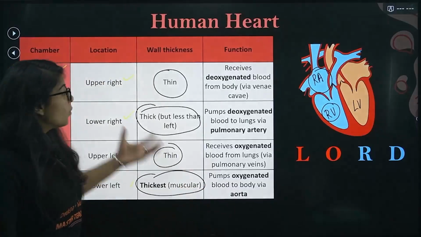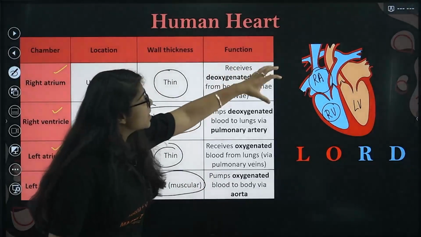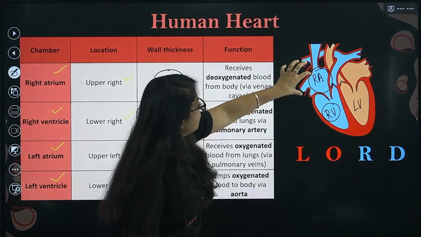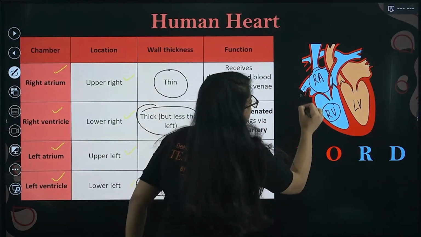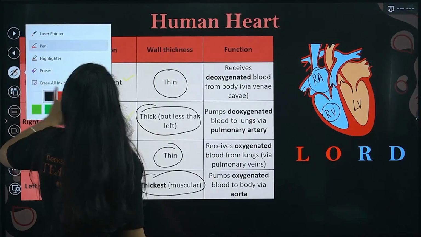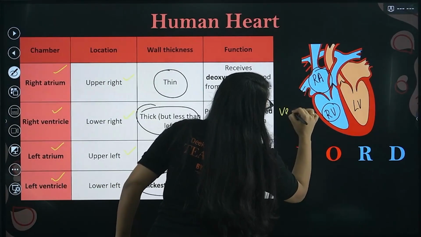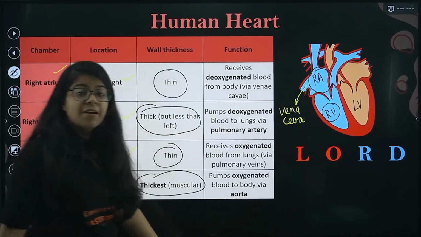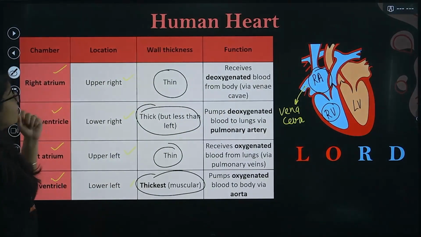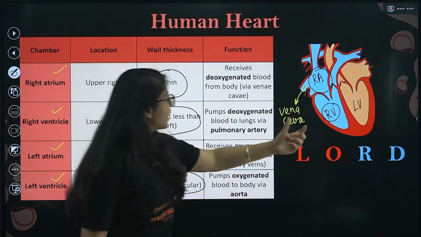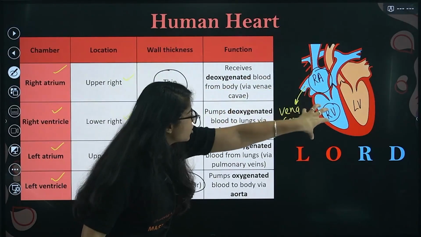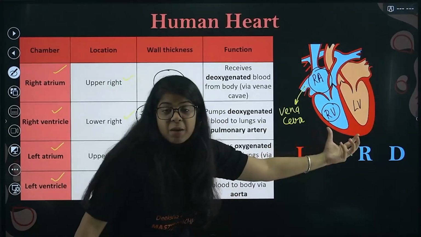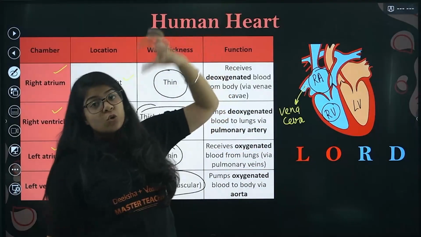Then what are their functions? The right atrium receives the deoxygenated blood from the body via the vena cava, the largest vein. Then we have the right ventricle. This pumps the deoxygenated blood into the lungs.